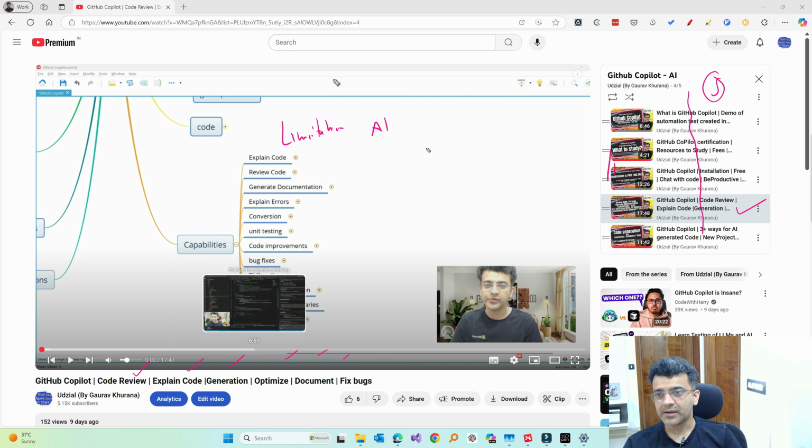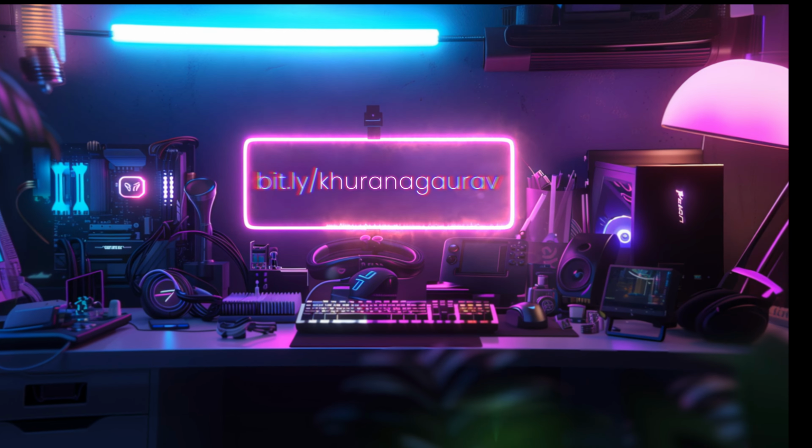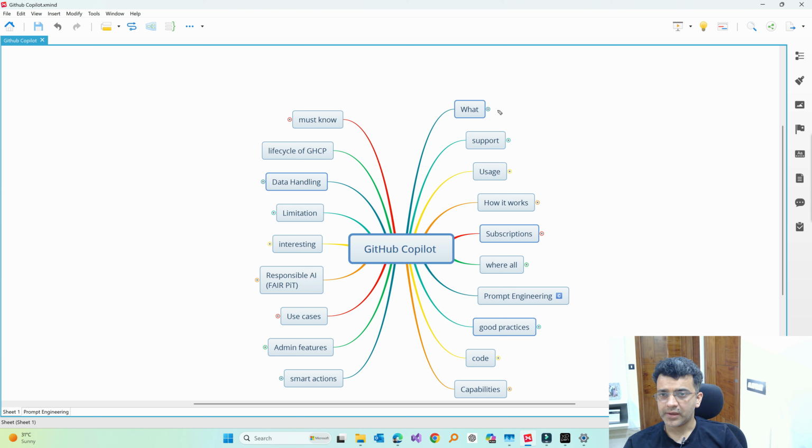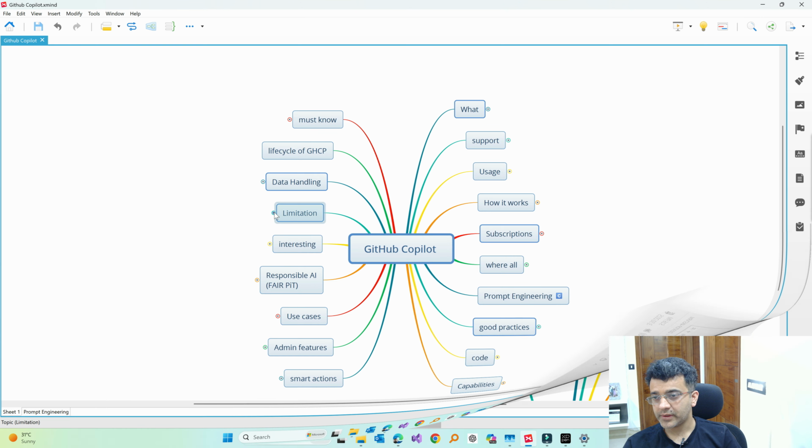AI is good, but there are certain things which we should be aware of. So let's begin. So far we have covered what it supports and how it works, all of these code capabilities. In this video, let's focus on the limitations that GitHub Copilot comes with.